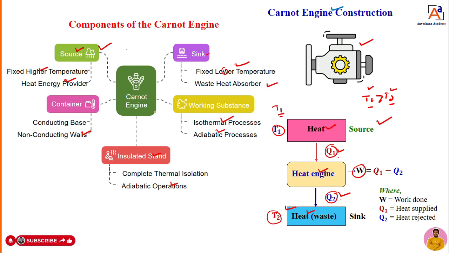What is this container? How do the gases consist inside it? How does it become conducting? How does it become insulated? That I will explain in detail with a diagram and example. As I told, dear students, W represents work done by the engine, Q1 represents heat supplied, Q2 represents heat rejected. This is about the Carnot engine.